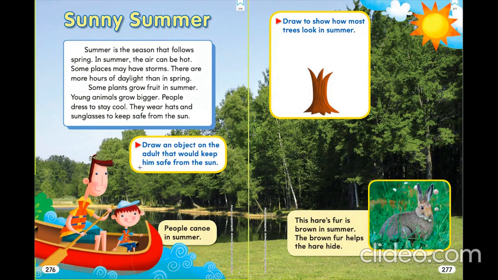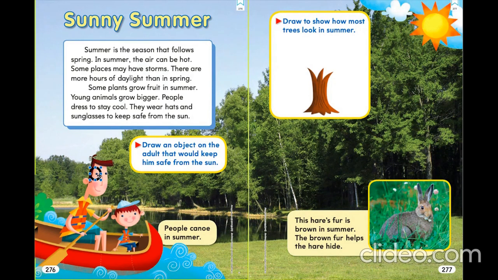Now let's read this box. Draw an object on the adult that would keep him safe from the sun. So this is an adult, this is the baby. What can we draw over here to keep this man safe? Let's draw sunglasses. I am just trying to draw a sunglass over here.